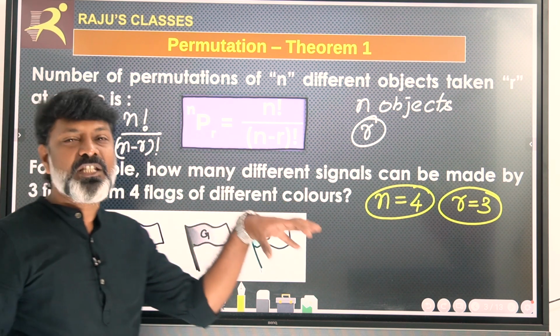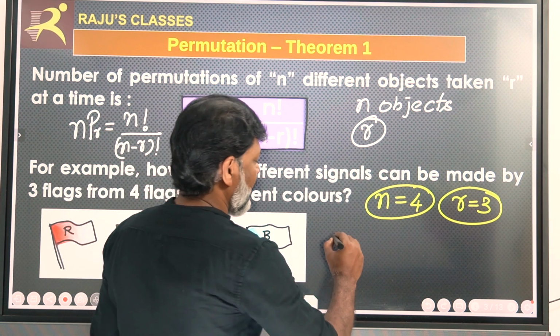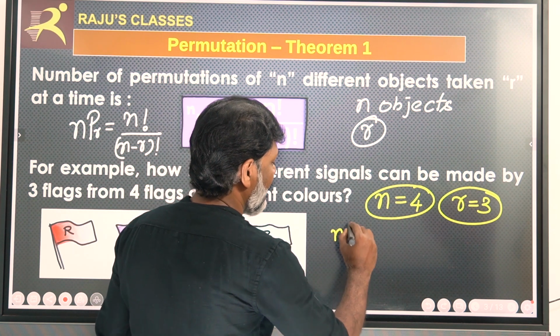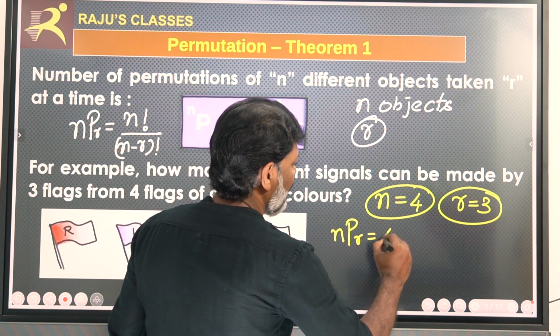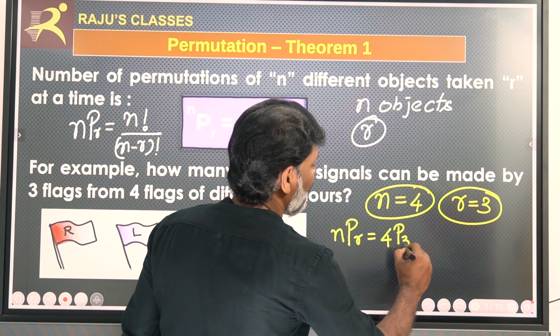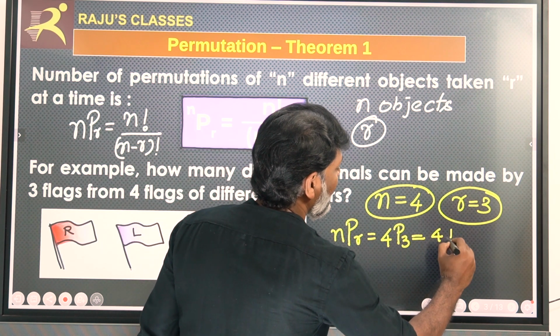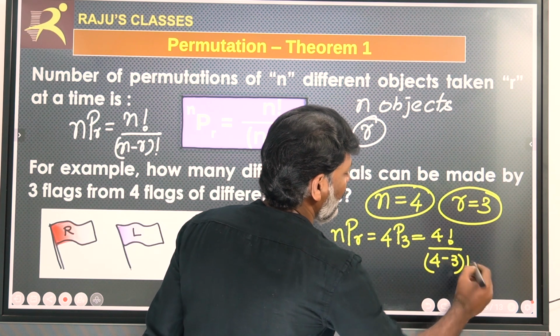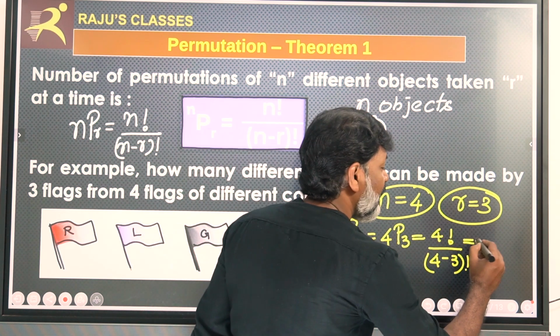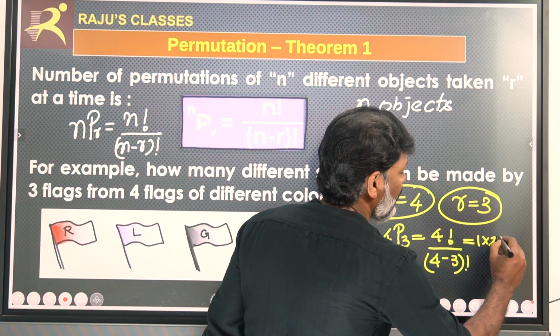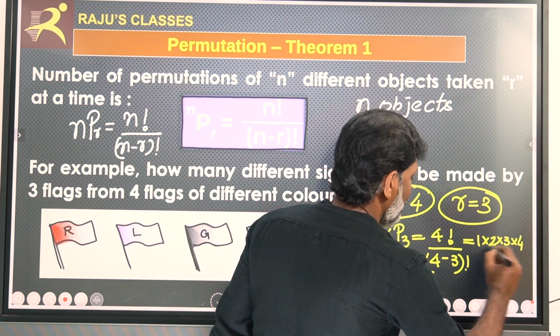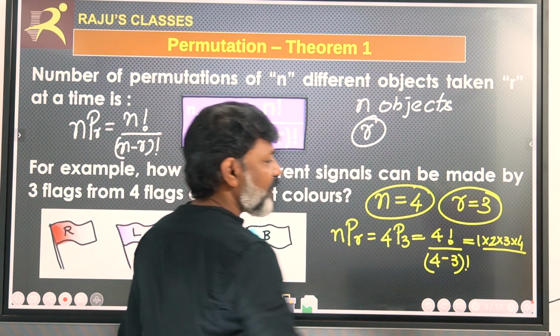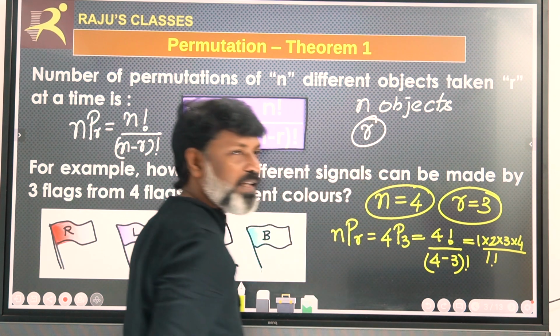The maximum possible permutation is nPR, which is 4P3, which is 4 factorial divided by (4 minus 3) factorial. What is 4 factorial? That is 1 multiplied by 2 multiplied by 3 multiplied by 4, and (4 minus 3) factorial is 1 factorial.